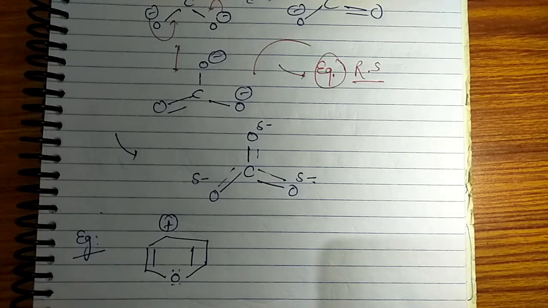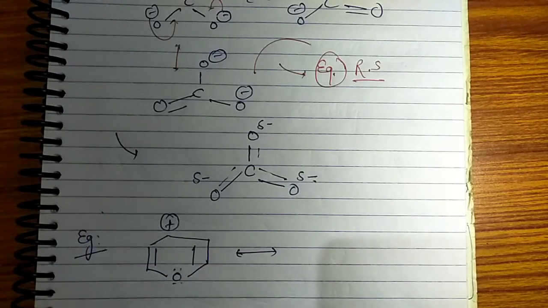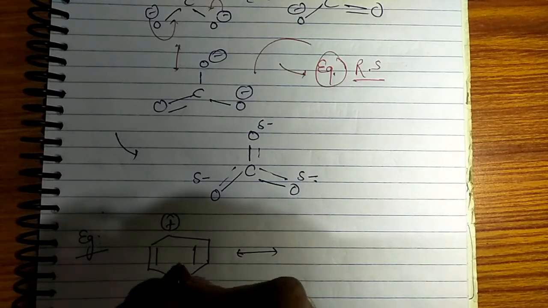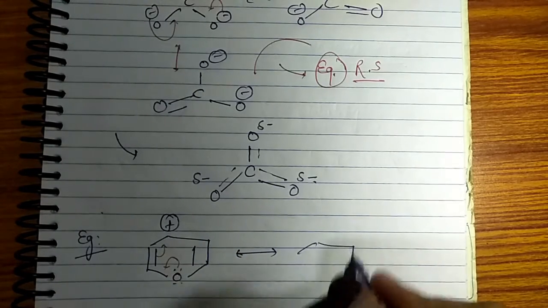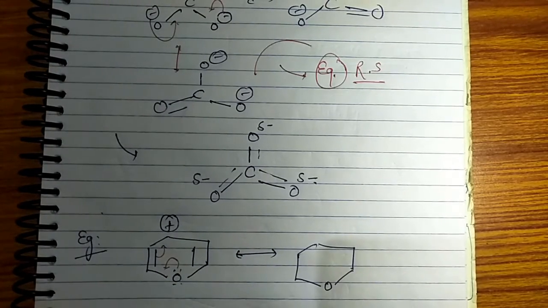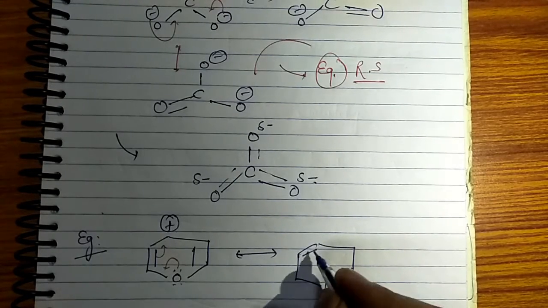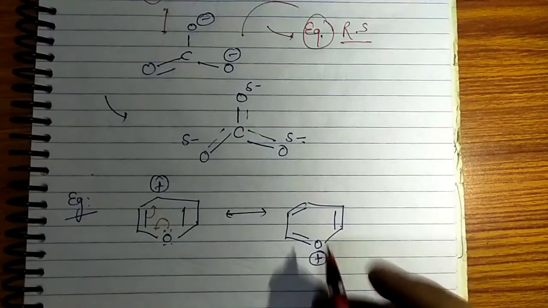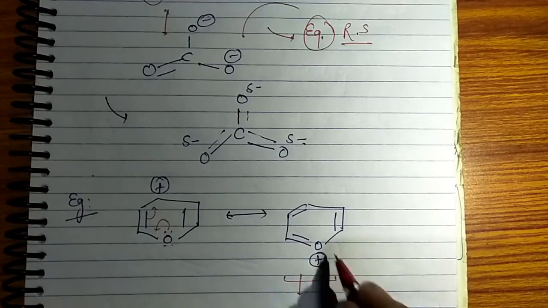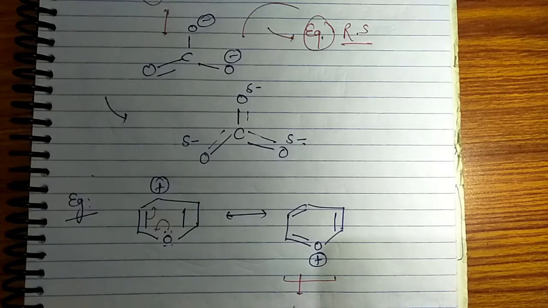So I hope you have tried it. What you need to do is just move these electrons like this. So what we are going to get? We are going to get positive charge on the oxygen atom, pi bond over here, pi bond over here, pi bond over here. So why is this more stable, guys, even if oxygen has positive charge on it?